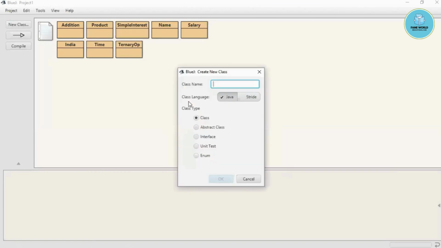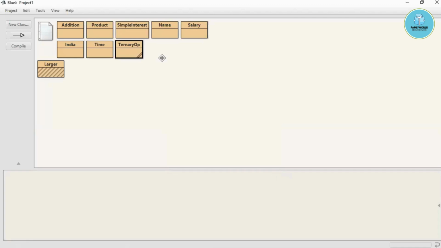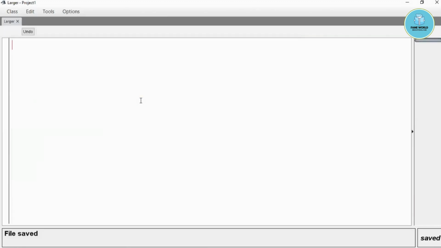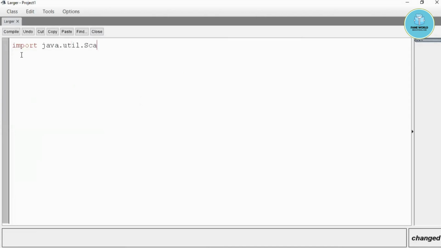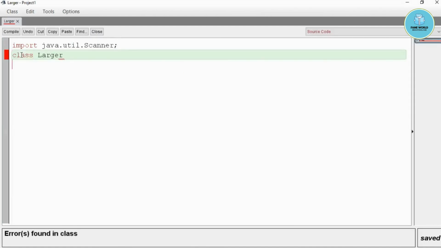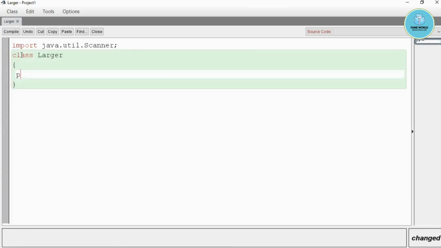I'm creating a class for if else, and this time I'm going to take a program to check the larger between two numbers. First of all, I have to input two numbers if we want to check the larger. So again, import java.util.Scanner, then I'm taking public static void main, String args.